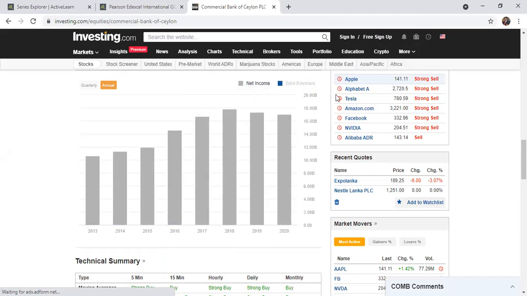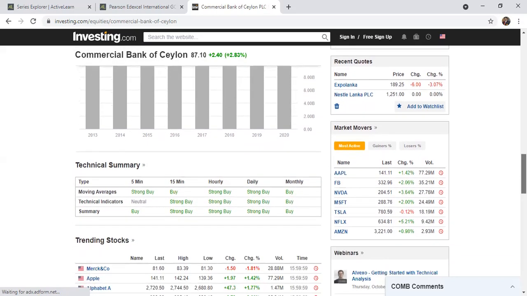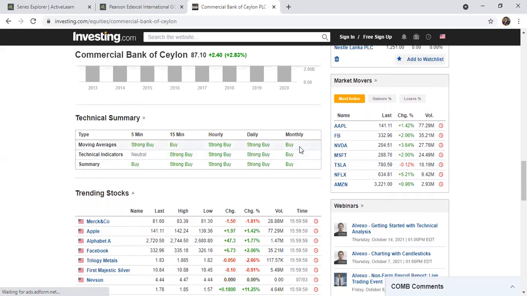Look at the net income, profitability wise, profitability went a little bit down. It's not a sharp fall, but you can see the revenue and net income. It's not like the 2018 figure. It was 17 billion in 2018 and then goes to 17.2 billion, then 16.9 billion. There is a small drop in the revenue, and anyone can understand this is a recession, a bad economic climate, because it's one of the best banks in Sri Lanka, in world ranking among the 1,000 best banks. So everyone, based on technical analysis, is saying moving average buy, right?